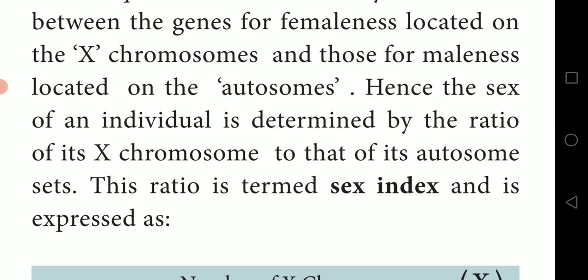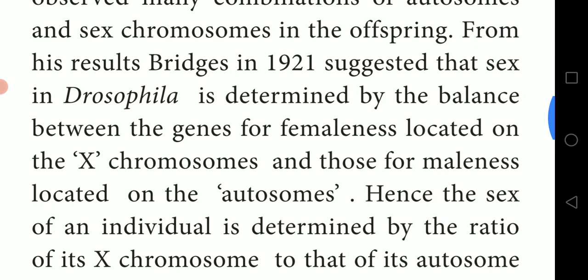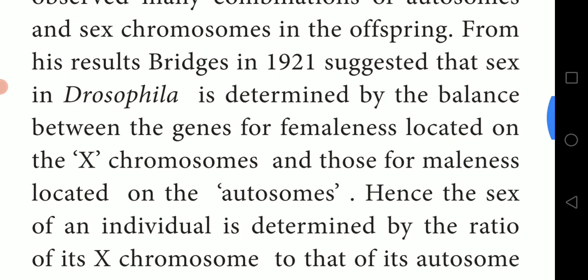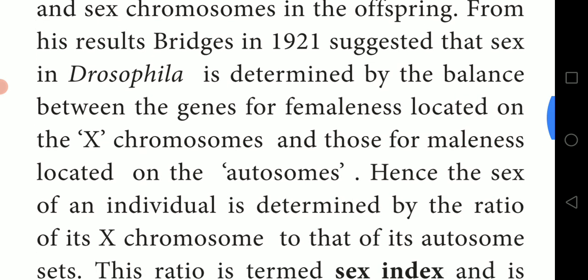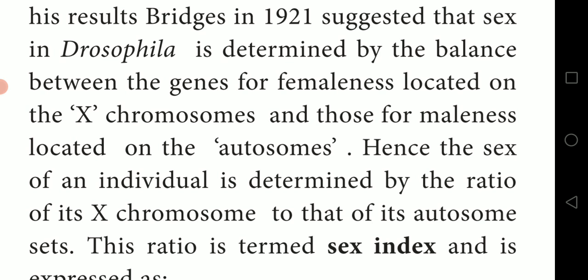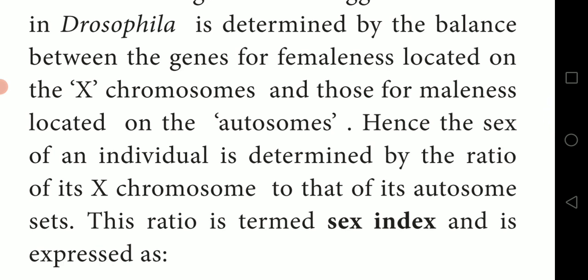That is the result he got by crossing the 3n triploid female with the male. His conclusion is that the sex of an individual is determined by the ratio of X chromosomes to its autosome sets. Both are necessary for the formation of offspring.